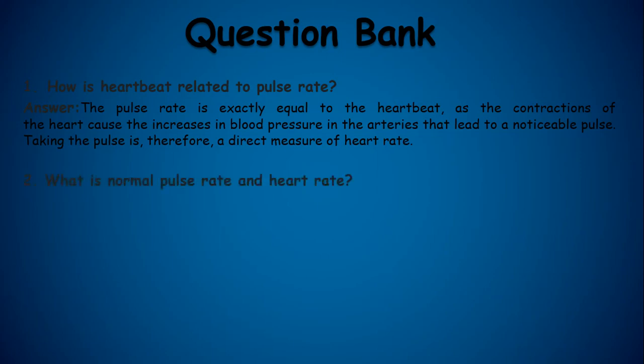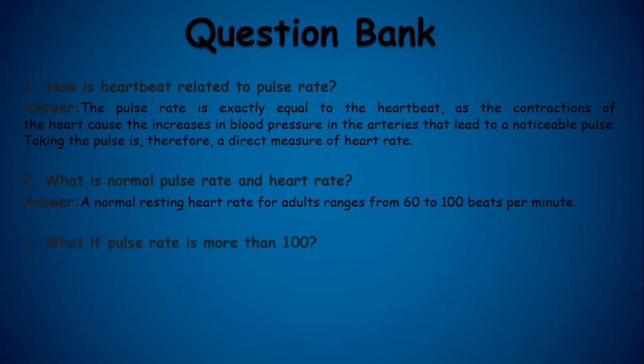Next question is, what is the normal pulse rate and heart rate? And the answer is, a normal resting heart rate for adults ranges from 60 to 100 beats per minute. Next question, what if the pulse rate is more than 100?